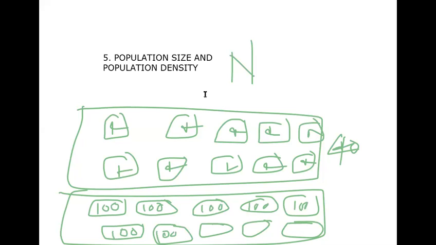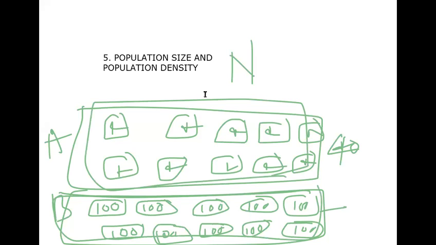Okay, so this is the situation. You can understand density much better here with this example. So in colony A and colony B, where do you see more density? In A or in B? Yeah, B. That means what is density? How will density be calculated? Number of individuals per unit area on land or unit volume in water. So where the number of individuals in a unit area is more, we can say the density of population is more. Where the number of individuals in the area is less, the density of population is less. We can say it like that.